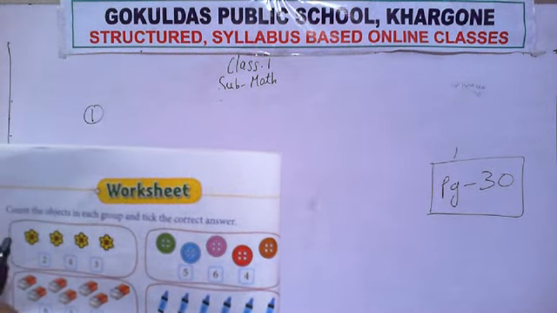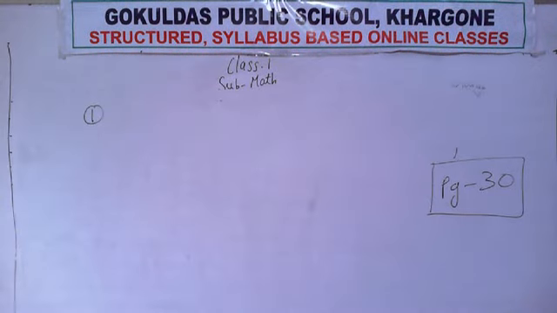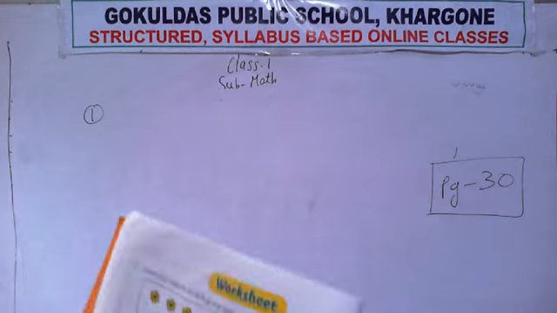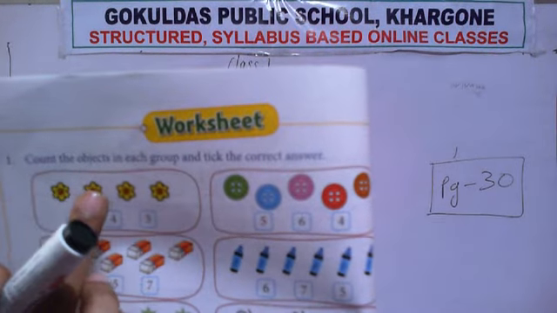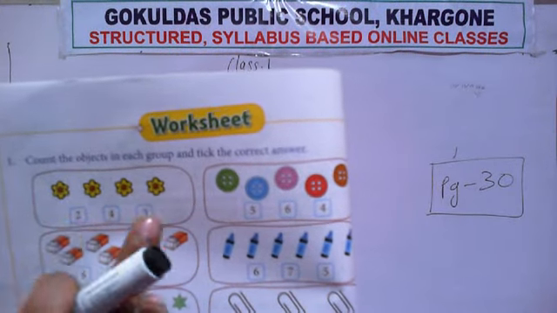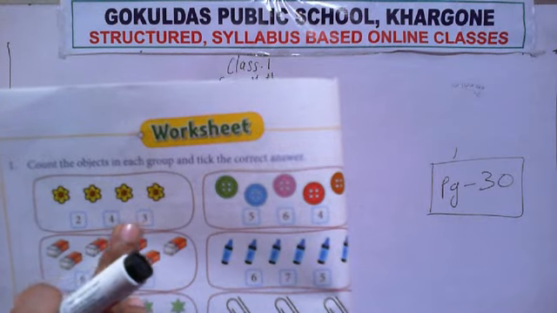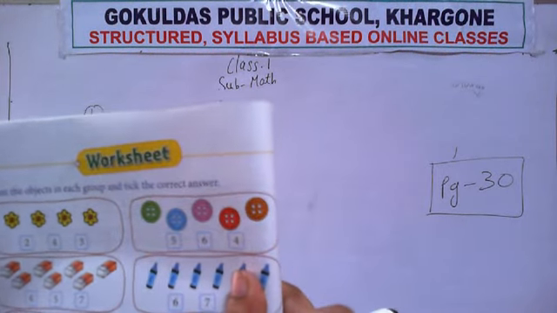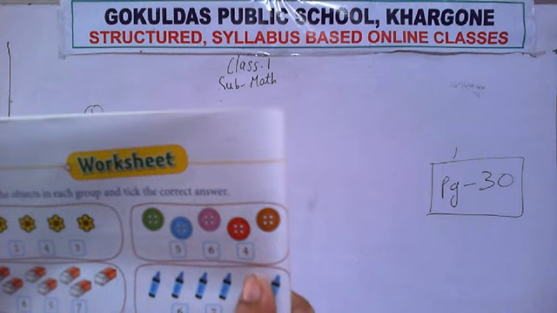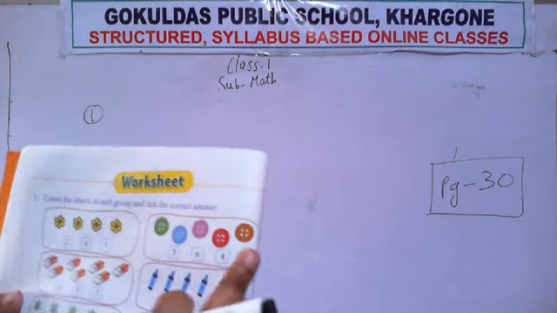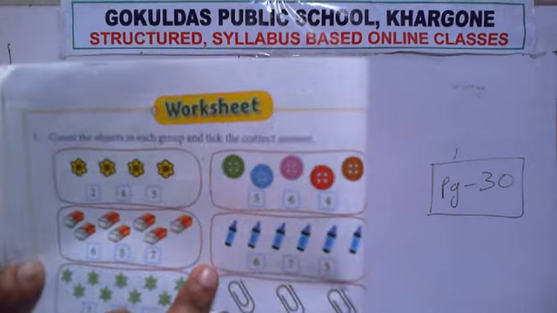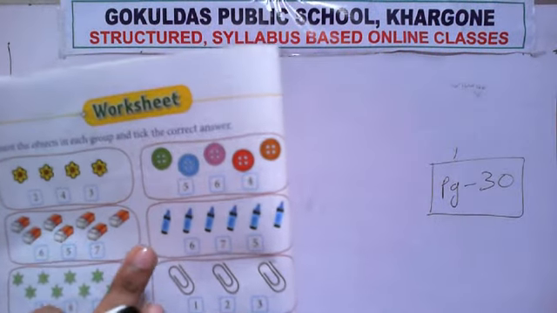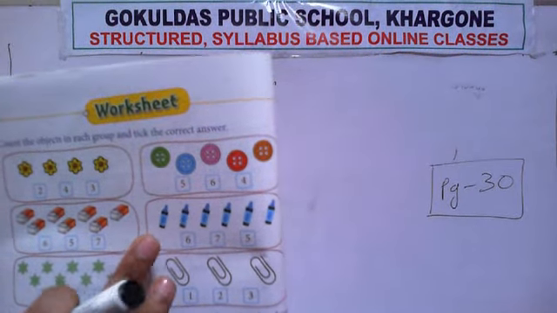Now see, what is the first picture given? The first picture is flower. Okay. So count how many flowers are there? 1, 2, 3, 4. Okay. So is 4 here? Where is 4? In the middle. So take it. Now what is the next picture? Next picture, button. How many buttons are there? You have to count and do it. Are you able to do it? Okay. This is your homework. You do it on your own.